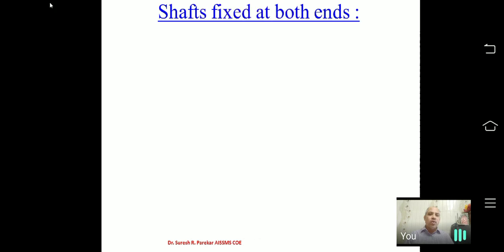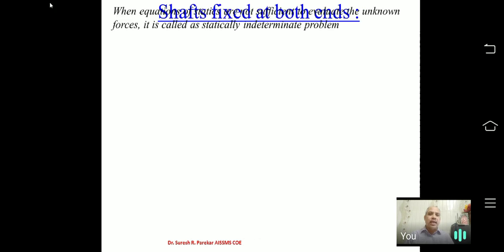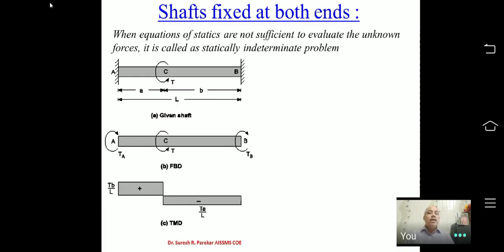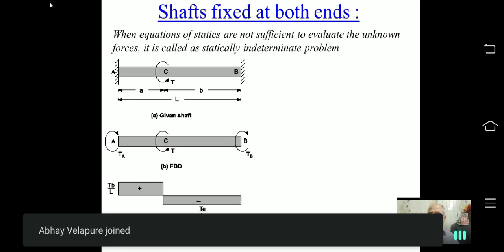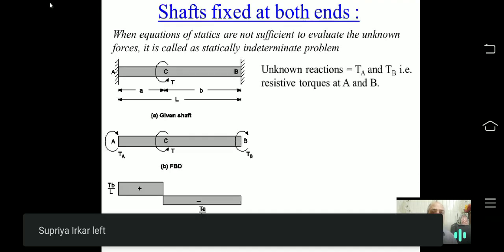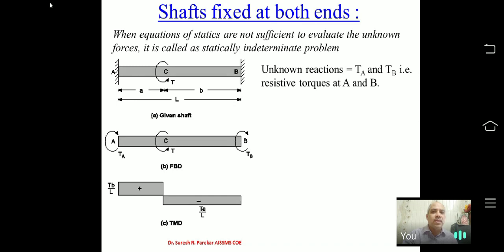Now if I go to shafts fixed at both ends, again we have this in series. Here we have two unknowns: TA is unknown, TB is unknown. The equation is only one, summation T equal to 0, and then we put in the second equation, which is the compatibility equation: theta CA equal to theta CB, and that gives me another equation.